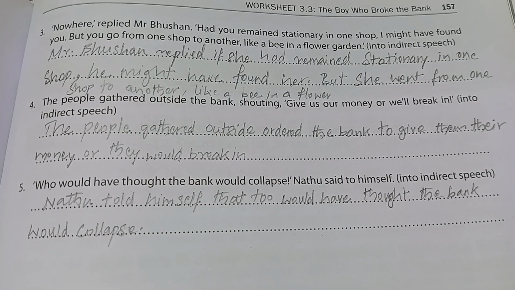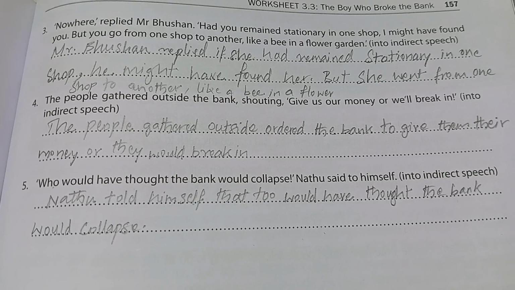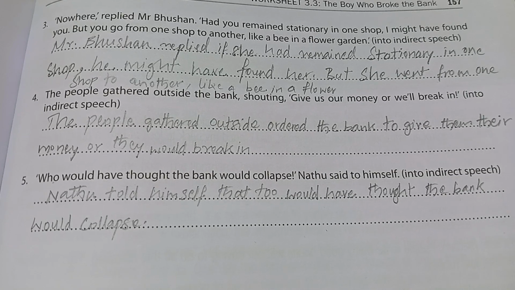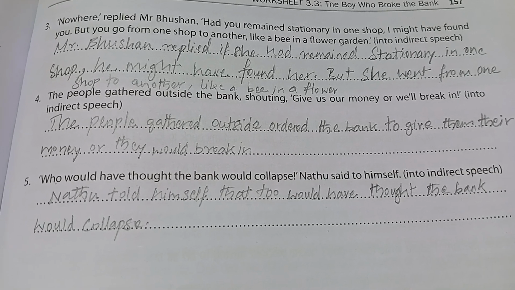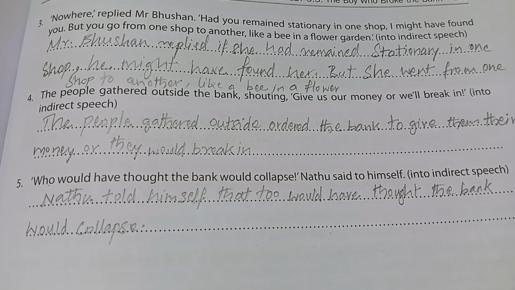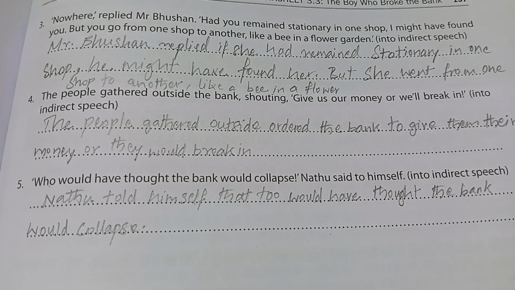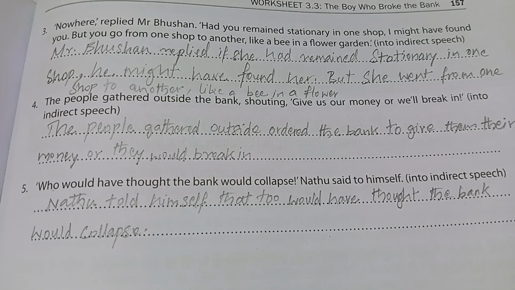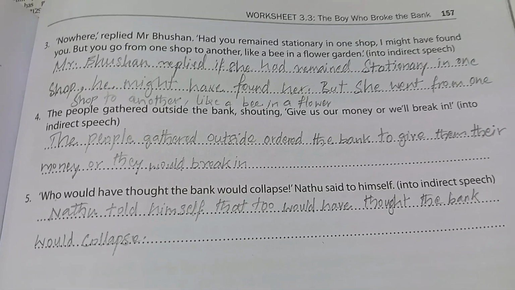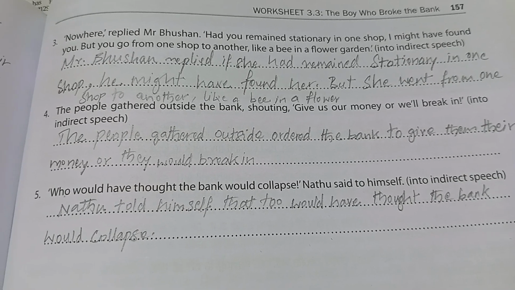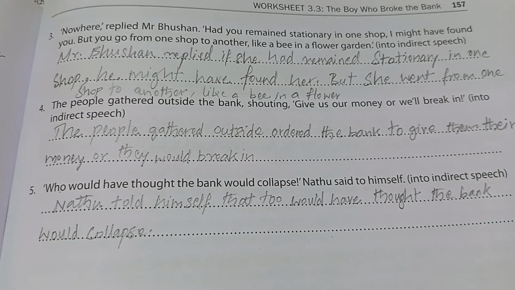"Who would have thought the bank would collapse?" Nathu said to himself. So into indirect form. Nathu told himself that who would have thought the bank would collapse. That who would have thought, actually "two" is written, sorry, it is "who".